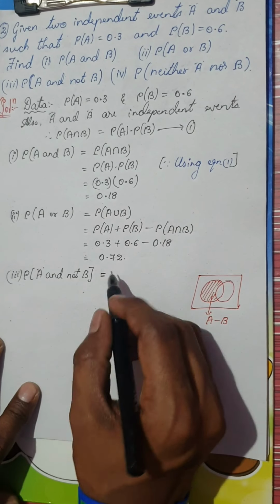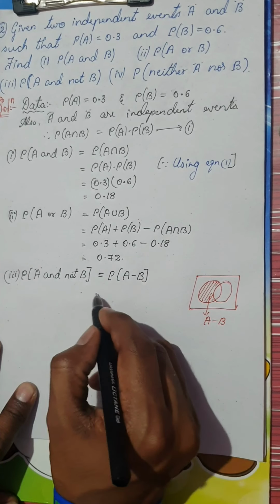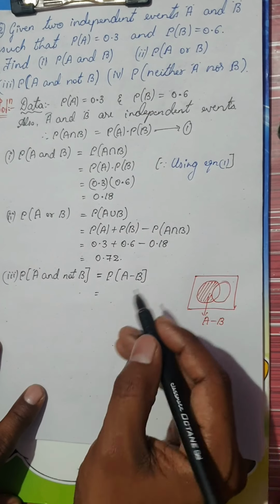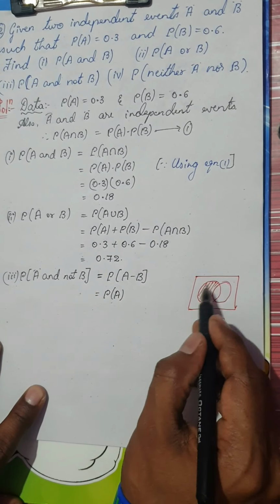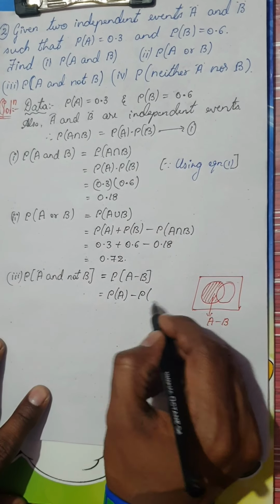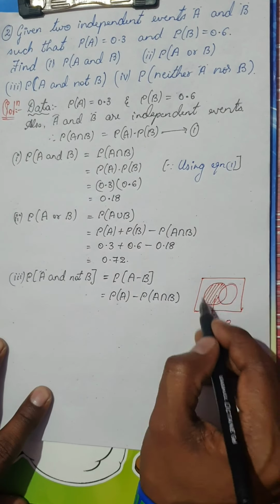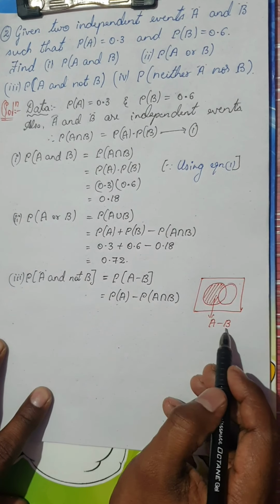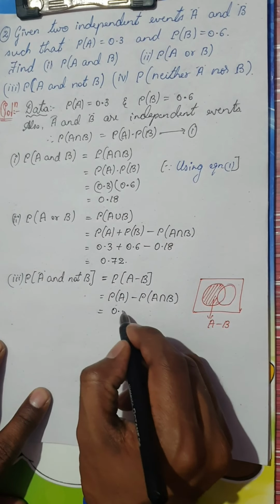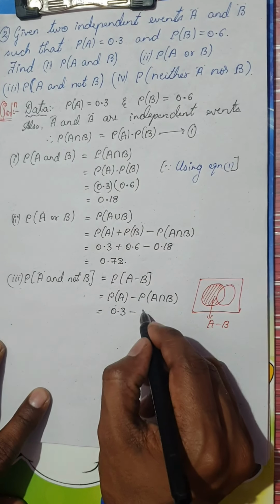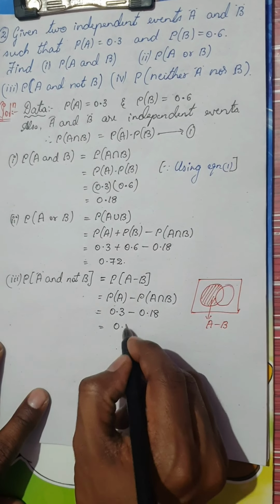The probability of A and not B is nothing but probability of A minus B. You might have seen in the formulas, probability of A minus B is probability of the entire A minus probability of the intersection part, A intersection B. So P of A, I know the value, it is 0.3, minus A intersection B, which is 0.18. So this is nothing but 0.12.